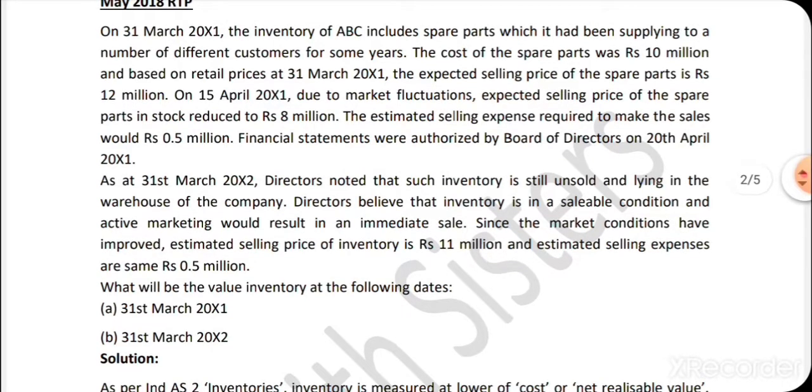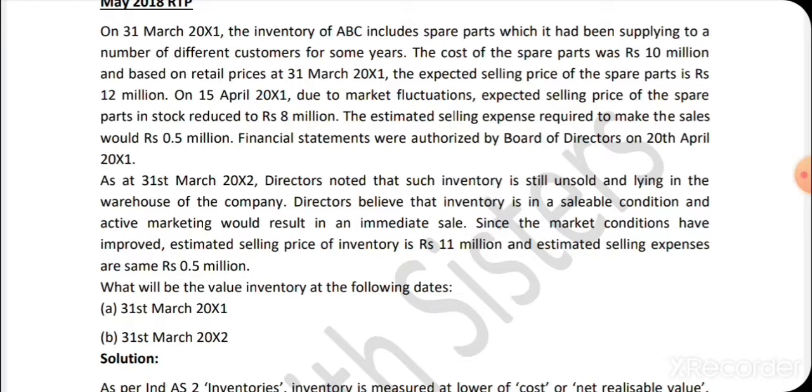It is very clear from the question that it is an adjusting event, because the condition was already existing as on the last date of the year, and hence this has to be an adjusting event. And as on 31st of March 2021, inventory has to be valued at 7.5 million,